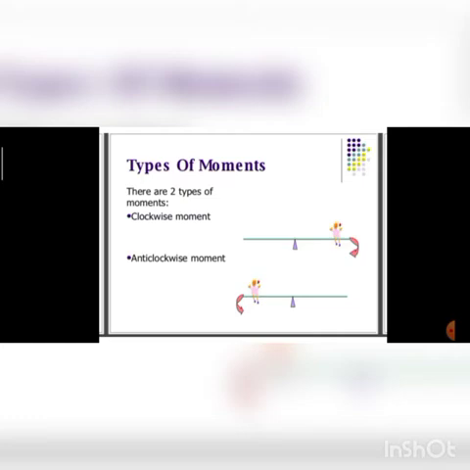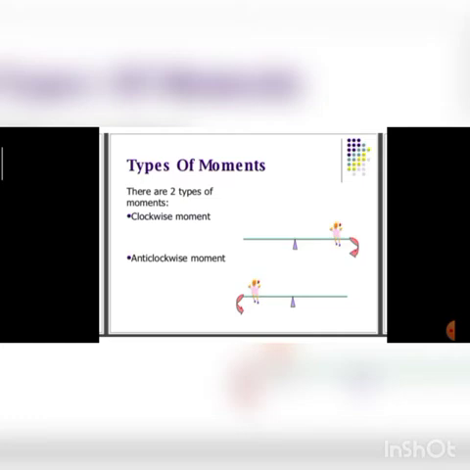The way our clock moves, if that needle is moving from 12 to 1 to 3, it is clockwise, and if it is from 12 to 11, 10, then it is anti-clockwise. Similarly, when we apply force, and the object turns or moves in clockwise direction, like in the first example, that arrow you can see is moving in downward direction, from right to left. This is clockwise movement.